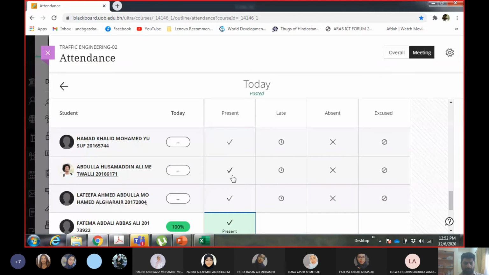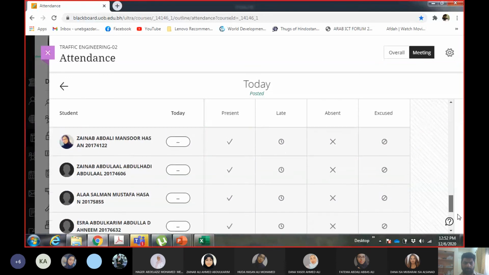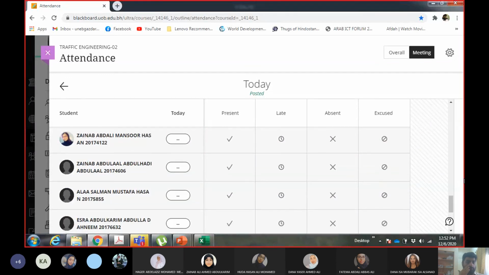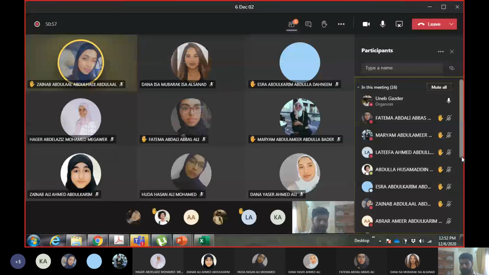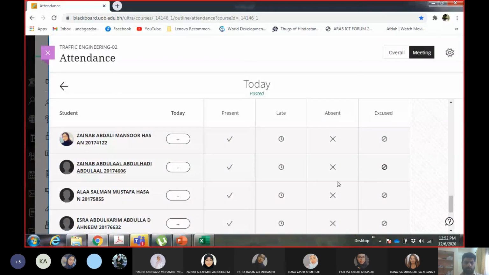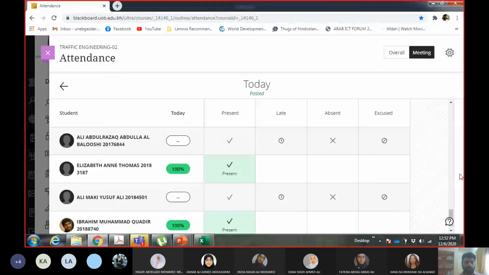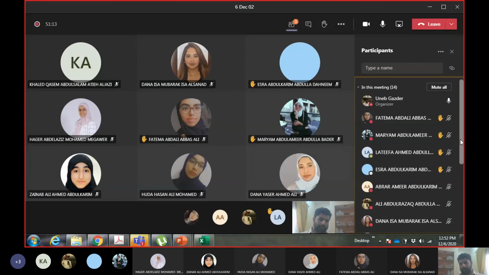Zainab Abdullah, Zainab Abdari, Zainab Abdul Al, Ala Salman, Isra Abdul Karim. Ali Abdul Razak and Ali Makki.